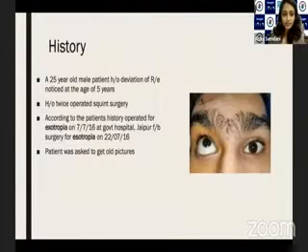So this is a 24-year-old male patient with a history of deviation of the right eye, noticed for 5 years. He has a history of twice-operated squint surgery. According to the patient's history, he was operated for exotropia and then operated for consecutive esotropia. We asked the patient to get old pictures, but unfortunately he did not have any pictures older than the date of surgery, so we couldn't really understand the cause of the upward deviation.